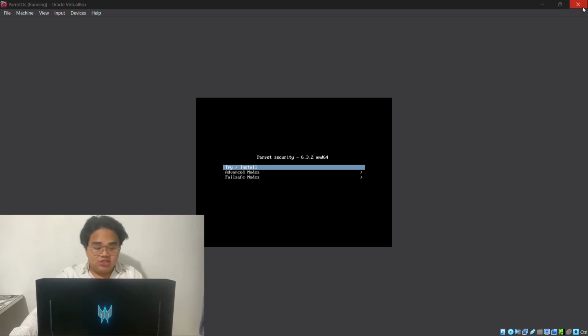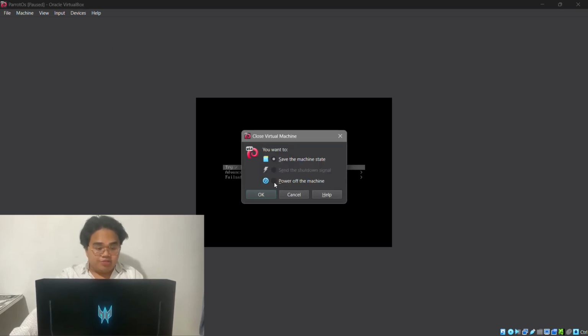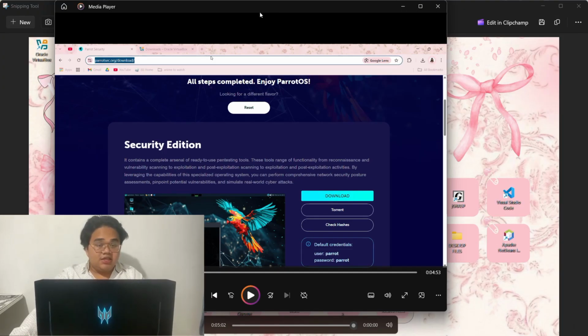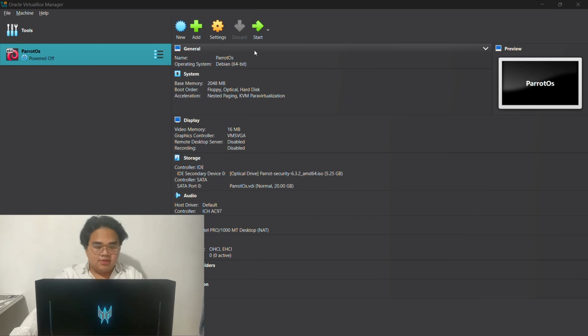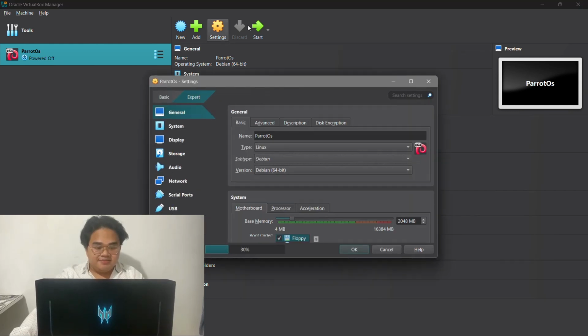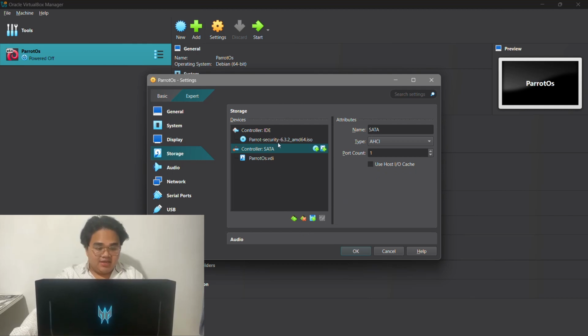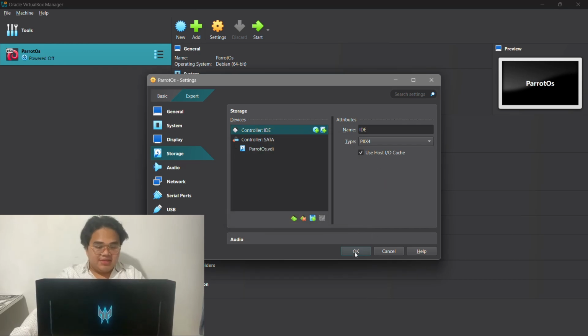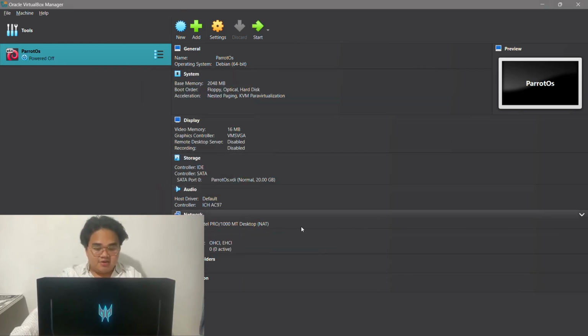Once the installation is done, click on the Power option and select Shut down the virtual machine. Click on Settings, then click on Storage. Select this ISO file and then click on Remove Attachment. Click on OK, and then here click on Start.